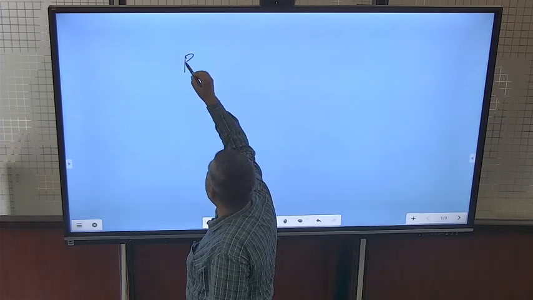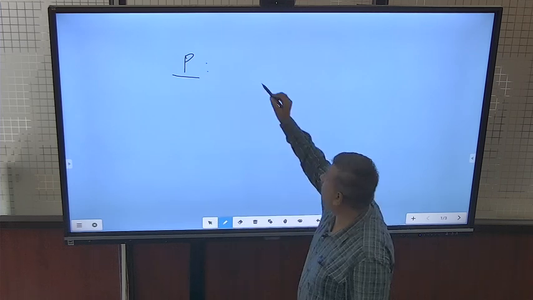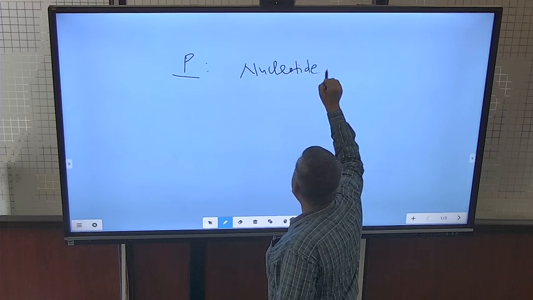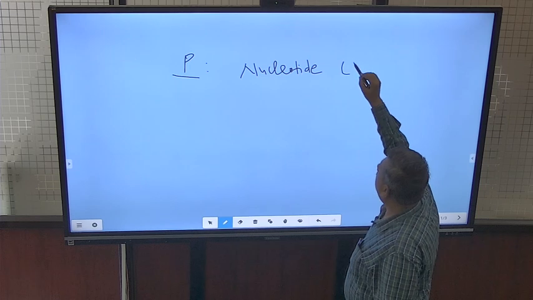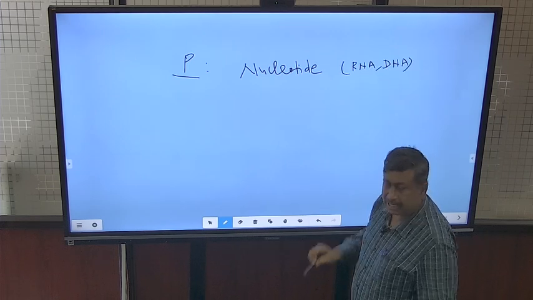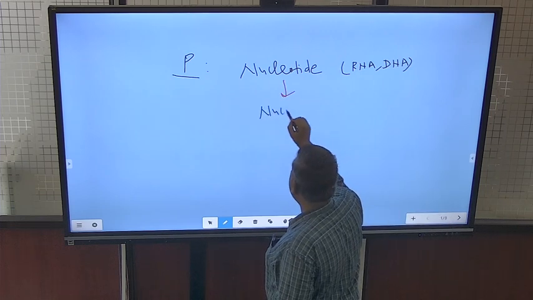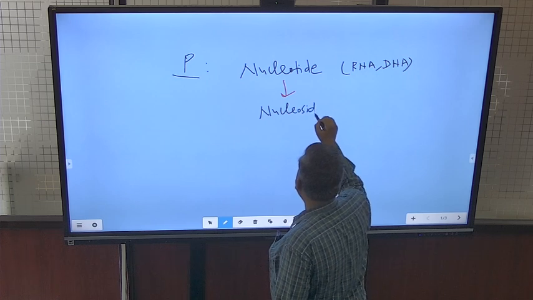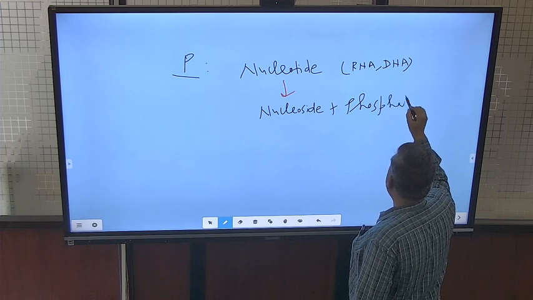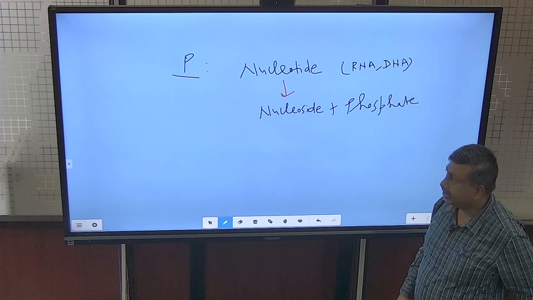Another important role of phosphorus is in nucleotide formation. We have discussed RNA and DNA in the case of nitrogen. These nucleotides are made up of nucleoside plus phosphate. So, here this phosphorus is important for the RNA structure and DNA structure.